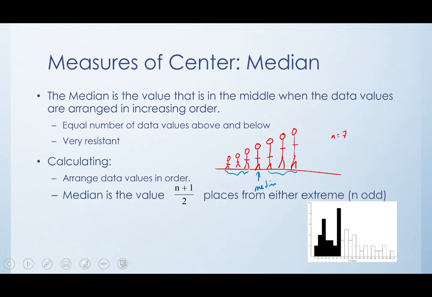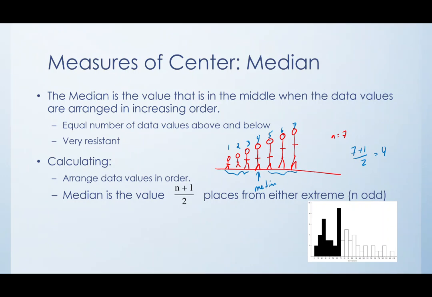Now, there's an easy way to find that. We take the sample size, we add 1, and then we divide by 2. So here we would say 7 plus 1 over 2. That is 4. That is the position number. So this guy is position 1, 2, 3, 4, 5, 6, 7. These are position numbers, not the data values. So you've got to look at what data value is in position 4, because these things are in order.